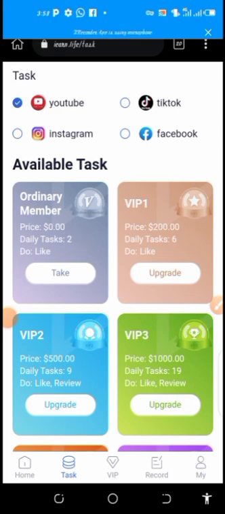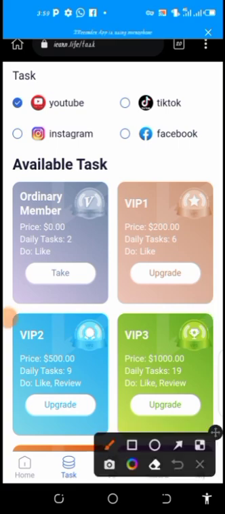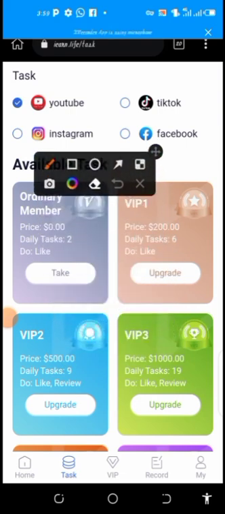And I recommend you work with them as a free member first. Then if you have the money, you can decide to earn a little and top it up to get your upgrade to start earning on this platform. So as you can see, there are other options for plans. So if you have up to this, you can go for this, or one can decide to go for this. But the work requirement differs.